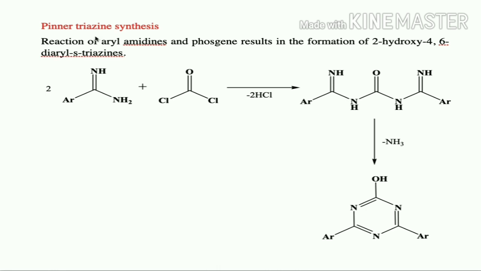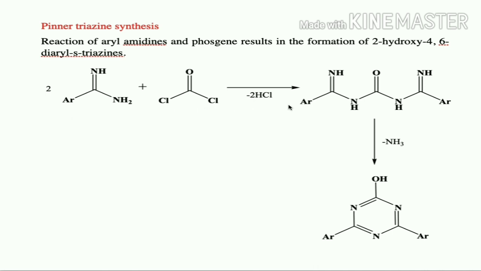The next method is the Pinner triazine synthesis. Here, aryl amidines and phosgene undergo reaction to form 2-hydroxy-4,6-diaryl-S-triazine. So here we get a hydroxy derivative of S-triazine by the reaction of aryl amidines with phosgene.